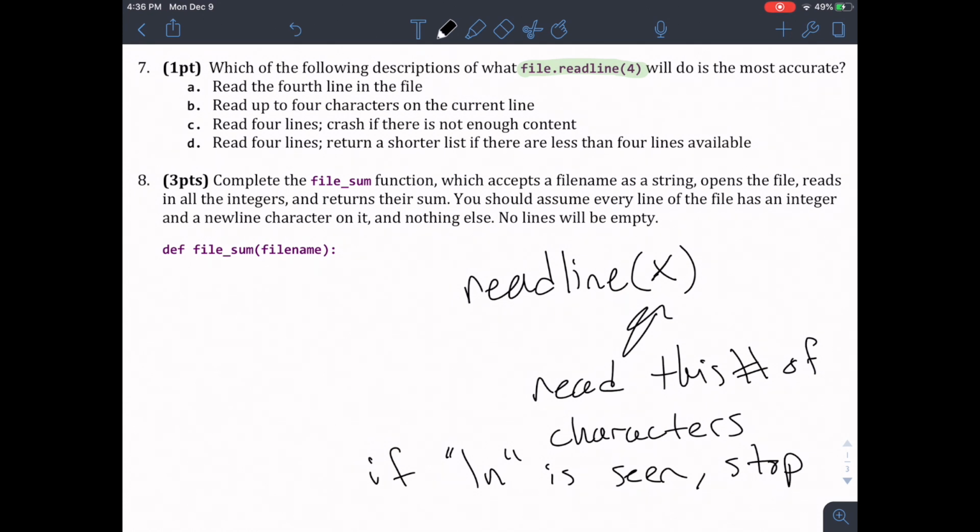So that means if you encounter a new line before you've read that number of characters, you might have a string that is a little bit shorter than you expect. So let's see which one of these A, B, C, or D lines up with that.